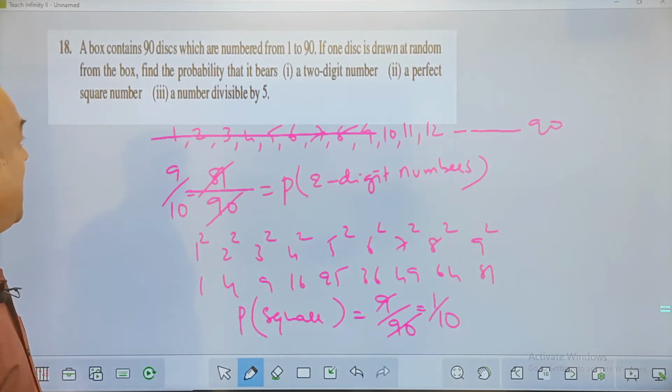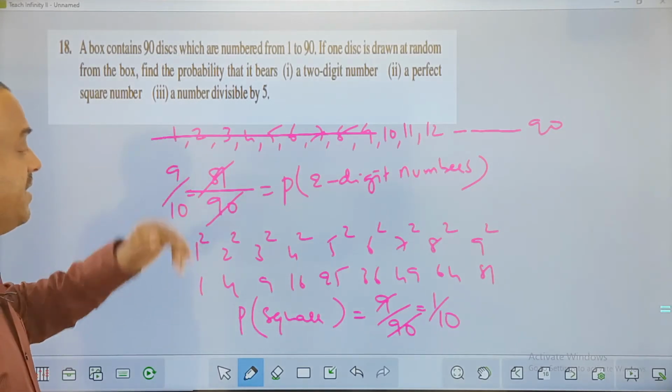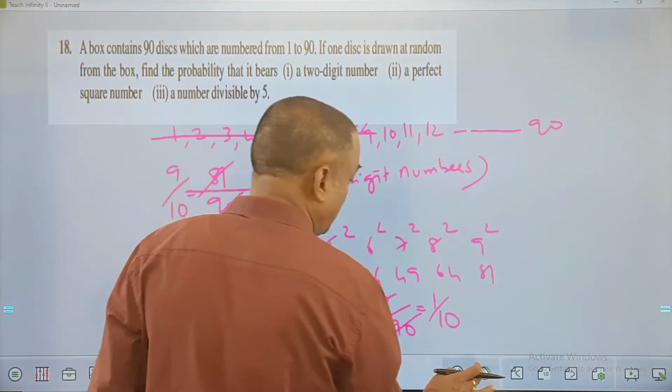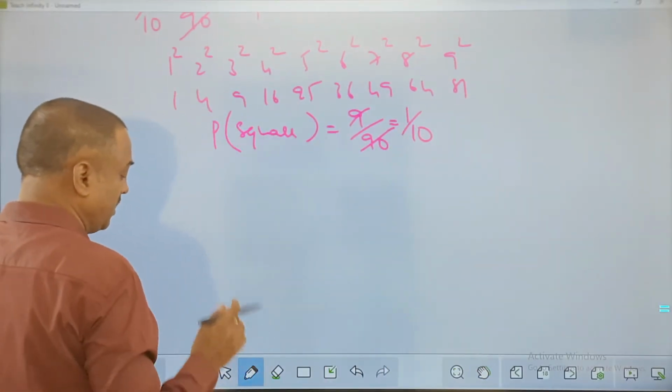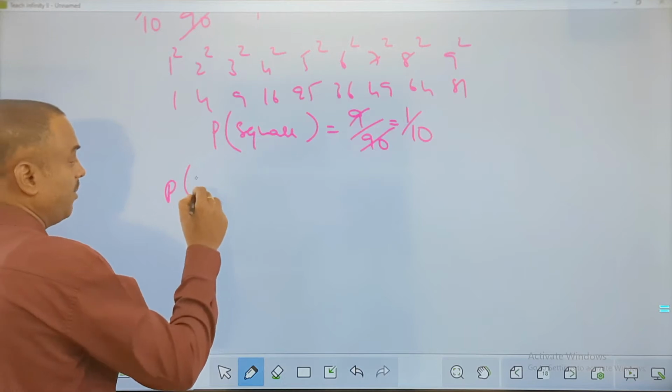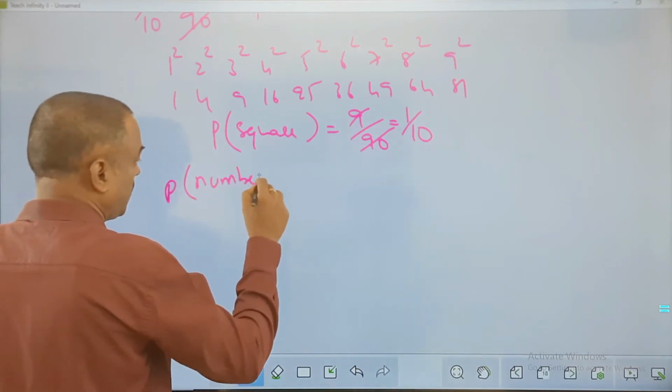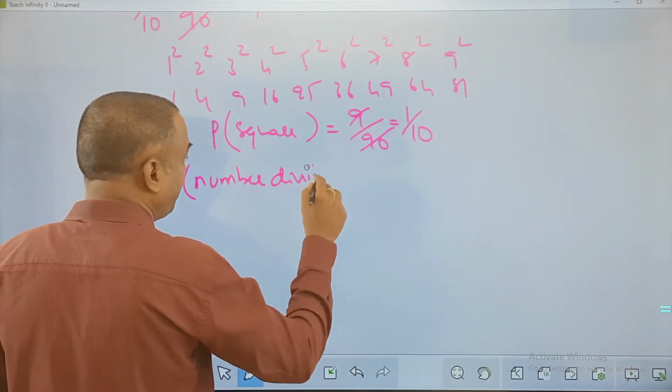Is that clear? And next, the number is divisible by 5. So what I do, my friend, the number has to be divisible by 5. So I'll take it here. Probability of number divisible by 5.